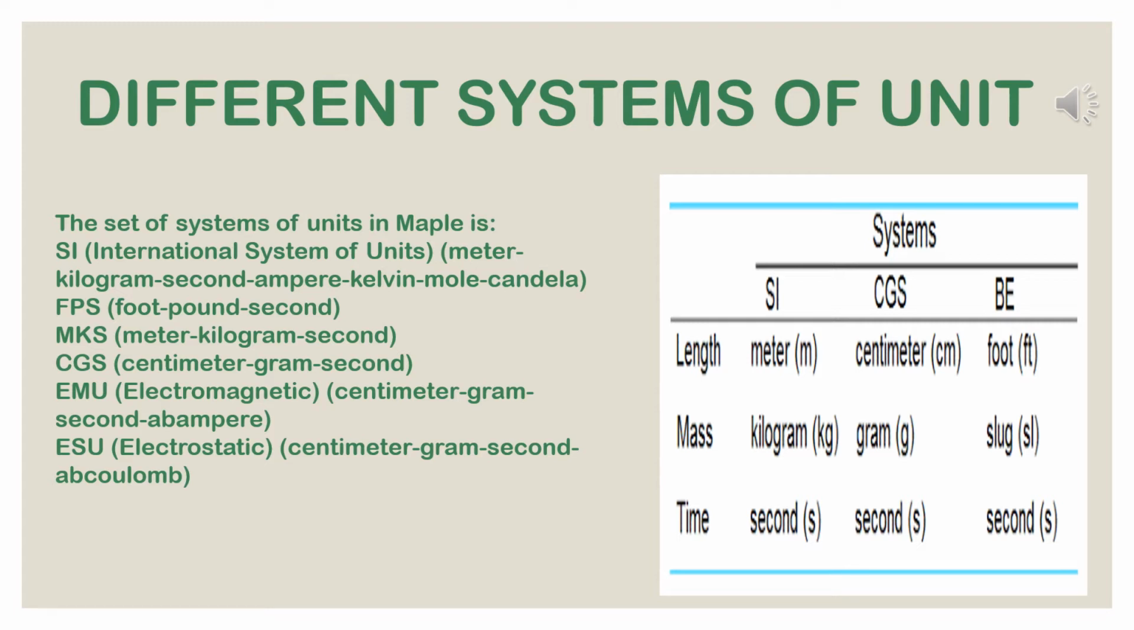So CGS or French or metric system. First, this system originated in France, but now it is used in scientific measurements and is also widely used throughout the world, including India. In this system, the unit of length is centimeter, the unit of mass is gram, and the unit of time is second. From the initial letters of the words centimeter, gram, and second, this system is called the CGS system.